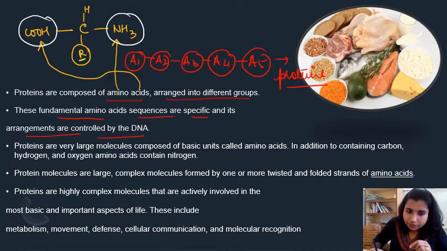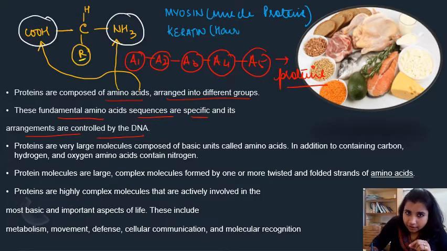For example, we have muscle proteins, myosin, we call it muscle protein, right? We also have keratin, which is your hair protein. So how are these two proteins different from one another?